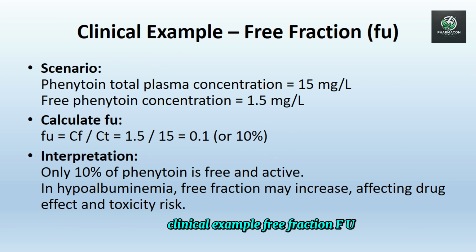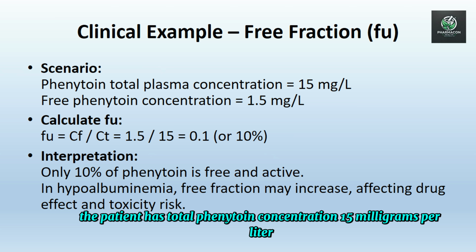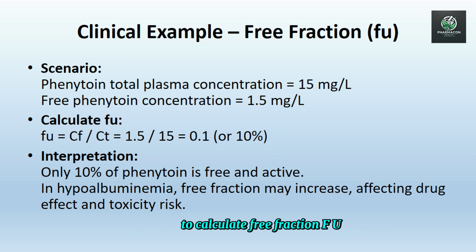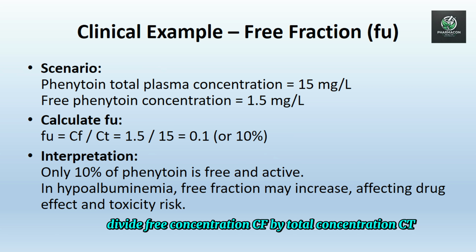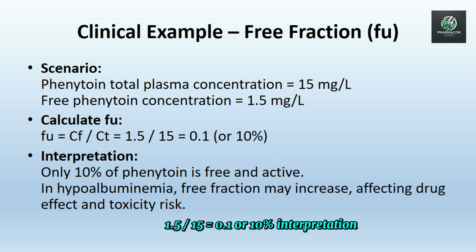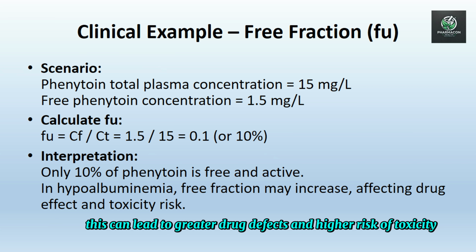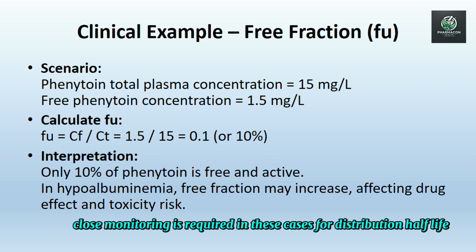Clinical example, free fraction FU. The patient has total phenytoin concentration 15 mg per liter. Free phenytoin concentration 1.5 mg per liter. To calculate free fraction FU, divide free concentration CF by total concentration CT. 1.5 divided by 15 equals 0.1, or 10%. Interpretation: only 10% of the phenytoin is unbound and active. In patients with hypoalbuminemia, low albumin levels, the free fraction may increase. This can lead to greater drug effects and higher risk of toxicity. Close monitoring is required in these cases.